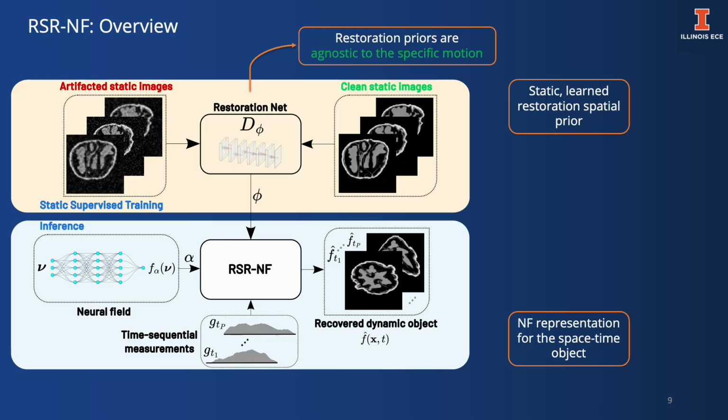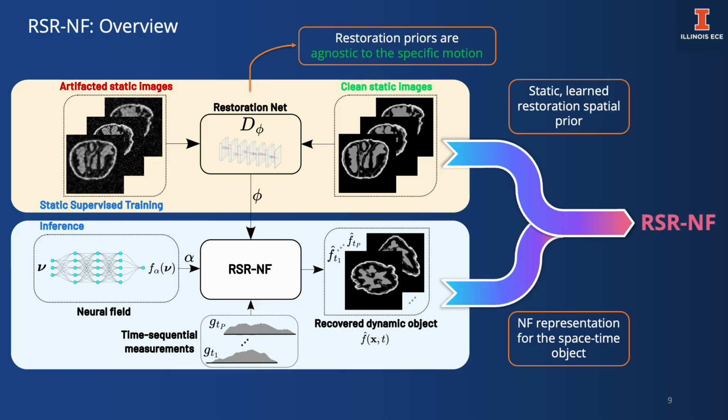Overall, the novel RSR-NF framework brings together the restoration network pretraining on static slices of similar objects and the inference stage where the object is recovered from its undersampled time sequential measurements. Thanks to the static supervised training, the restoration network steps are agnostic to the specific motion type.